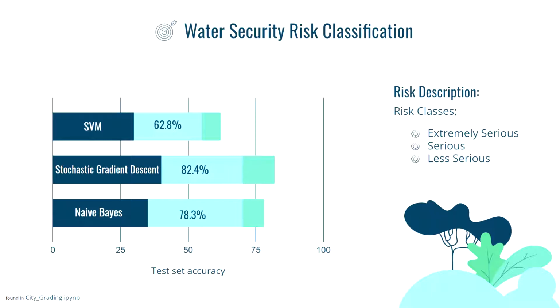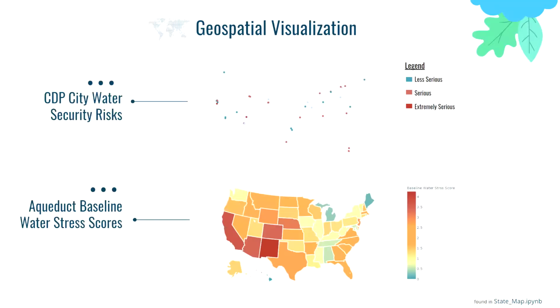And so looking at the responses, we found the classes extremely serious, serious, and less serious. And then we used the models SVM, stochastic gradient descent, and naive Bayes, and we got some pretty good test set accuracy results at 82.4% at our best model. And this data is available in the Jupyter notebook called city_grading.